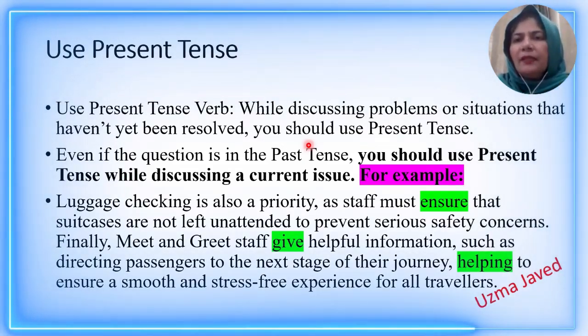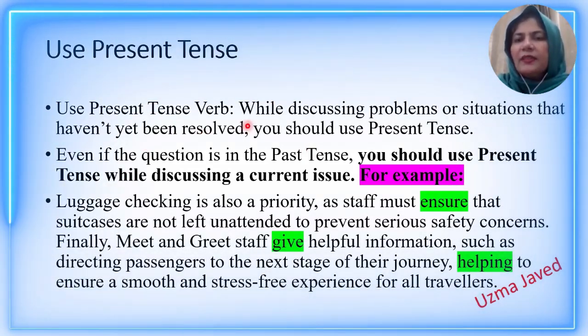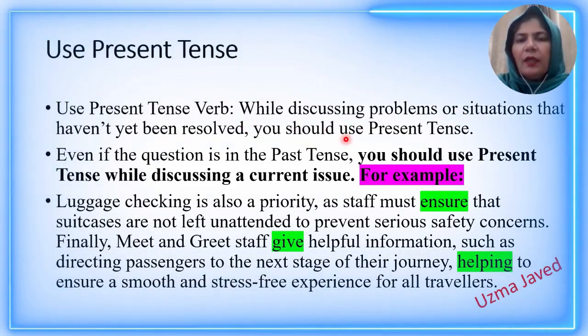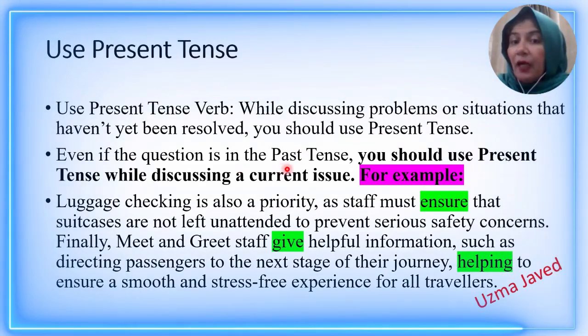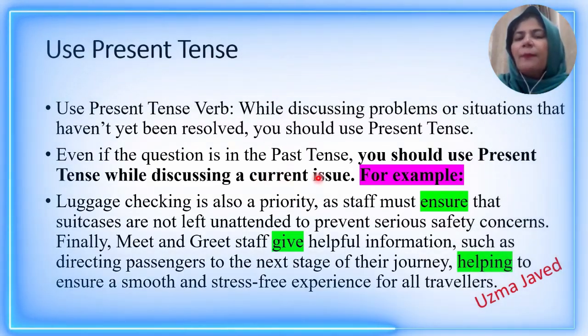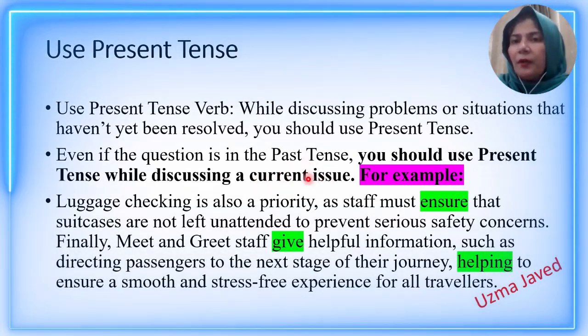Now, the example and the explanation of using present tense. Use present tense verbs while discussing problems or situations that have not yet been resolved. You should use present tense, even if the question is in the past tense, while discussing a current issue. This is an important point. That is why I have written it in bold.